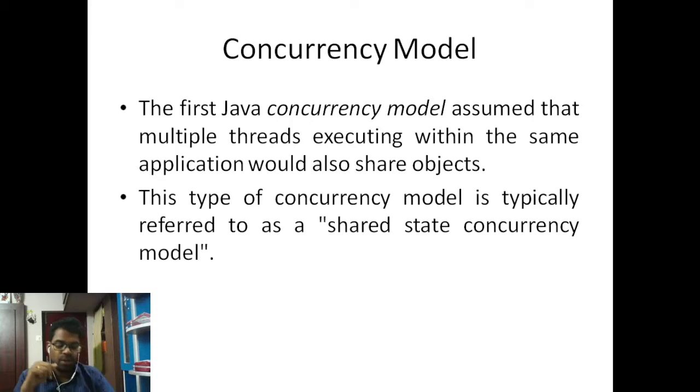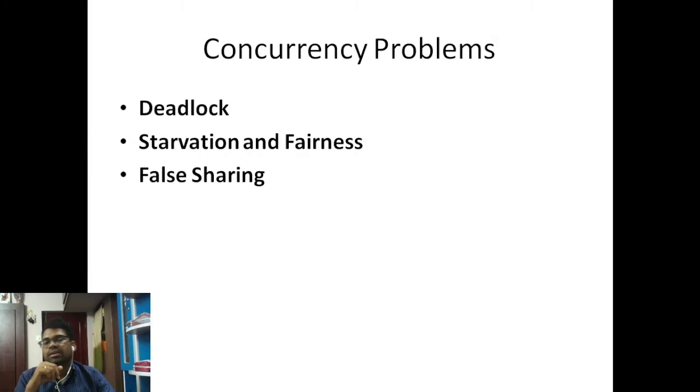The same problems arise in concurrency model 2: deadlock, starvation and fairness, and false sharing. Deadlock means a thread is waiting indefinitely.